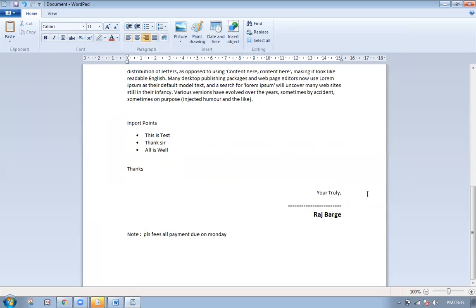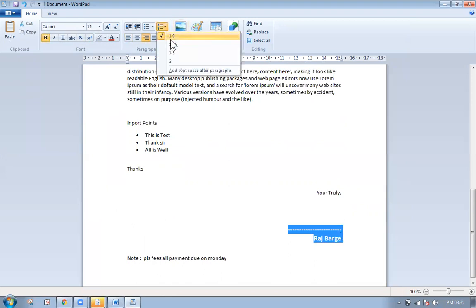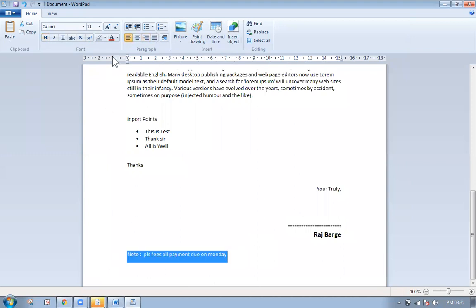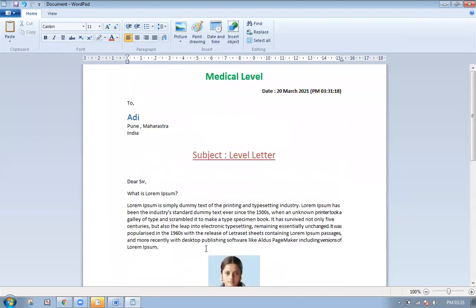Fine. I press enter here where I can properly sign on. And this is the space I'll be utilizing. Okay. And this is the last note. I selected this last note and tried to reduce it so nobody can see it. But there is some note here. Got it? Fine. So this is the general way of writing some kind of business letter. I'm not teaching you how to write an English letter, but I'm trying to teach you how it is being formatted using WordPad. So this is all. Okay. I'm just trying to save it and share the link to you.